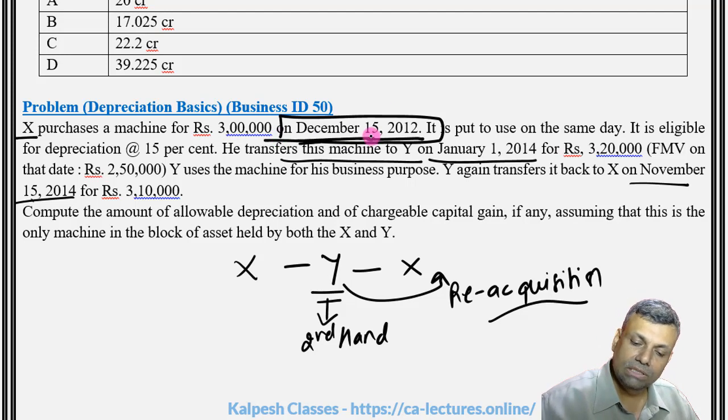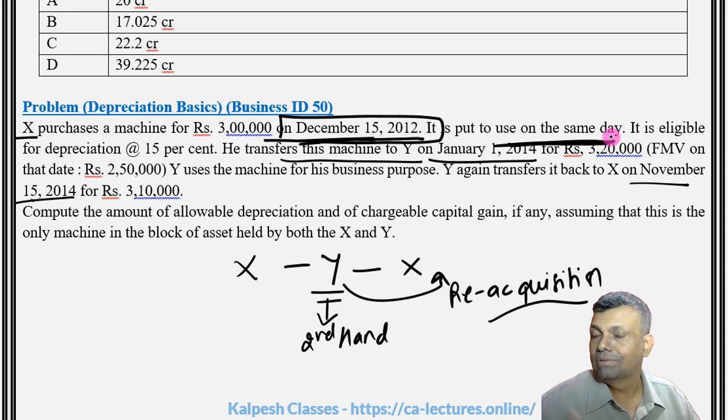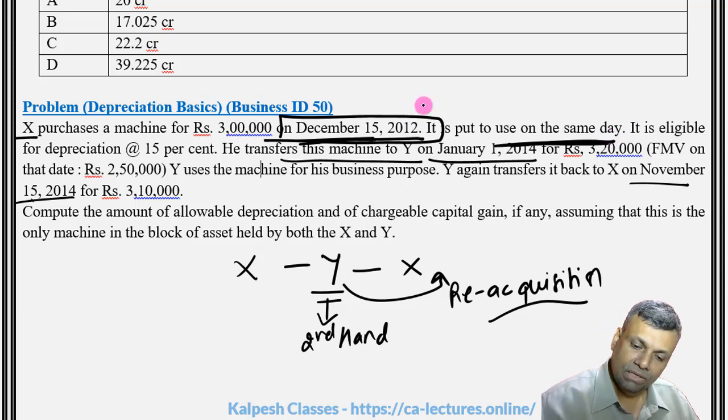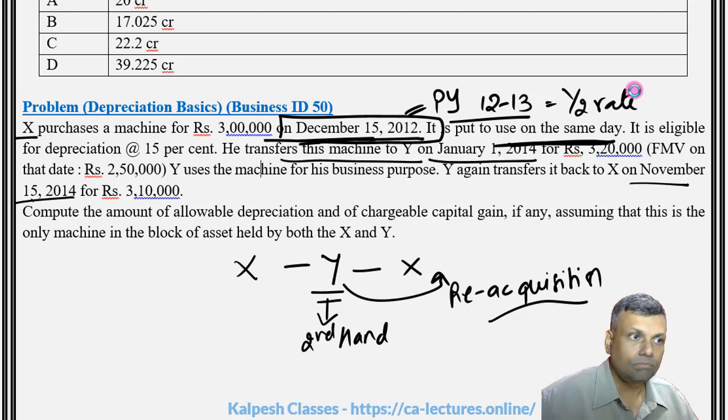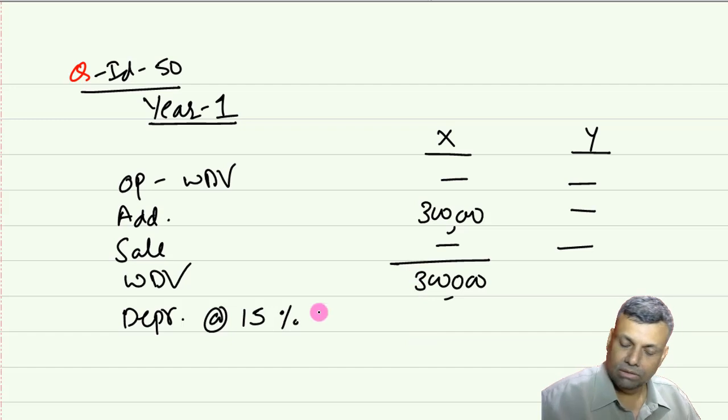So naturally, because this is a December acquisition and it is put to use on the same day, because usage of that particular asset is always the condition. If you want to write even the previous year, this is going to be your previous year 12-13. And in that particular year, it is going to be half the rate. So it is 15% and half the rate because it was December.